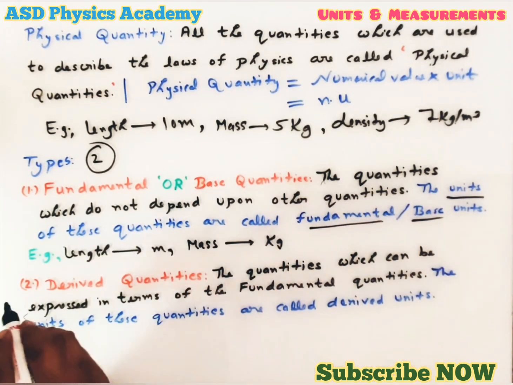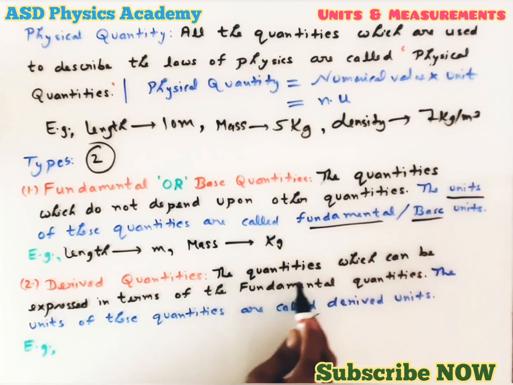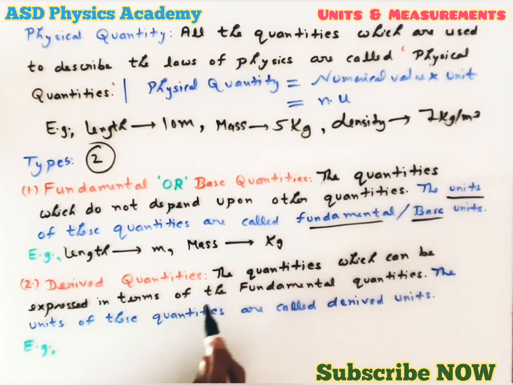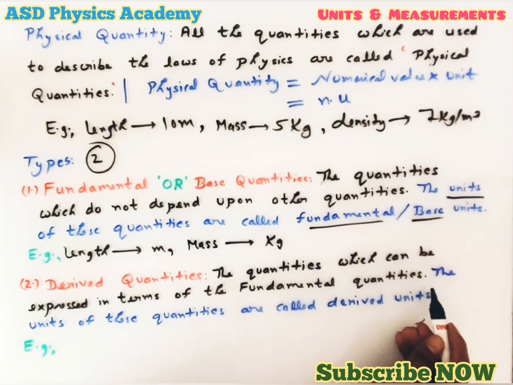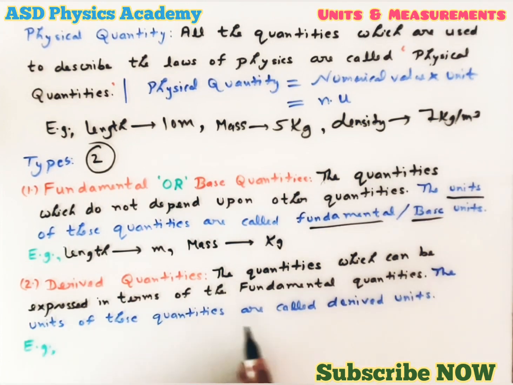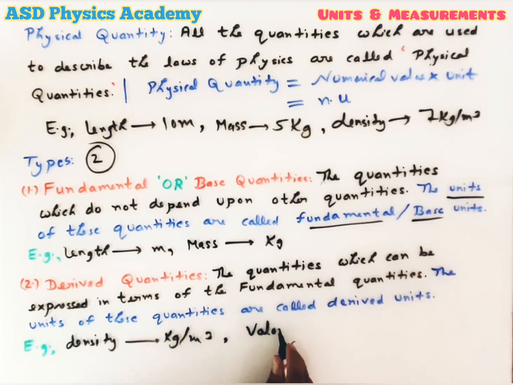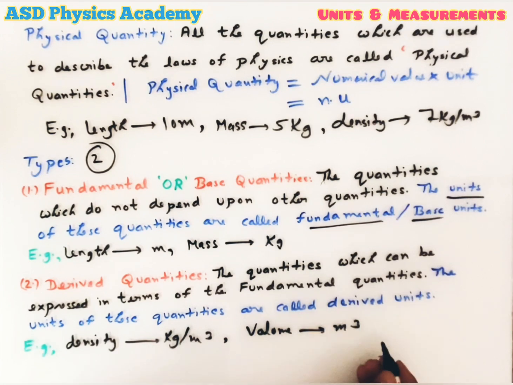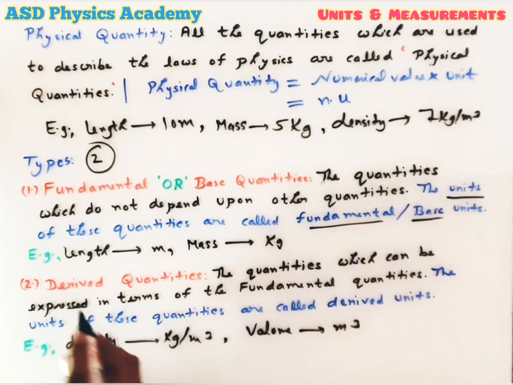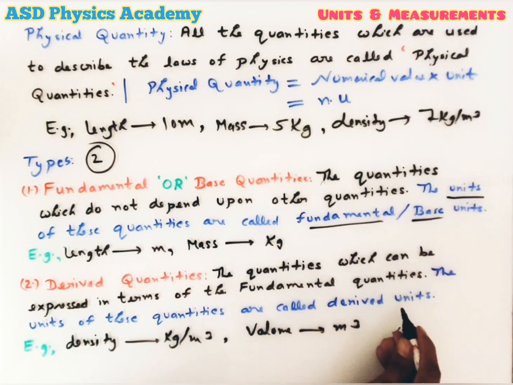Okay. Now second one, derived quantities. That means the quantities which can be expressed in terms of the fundamental quantities, and the units of these quantities are called derived units. For an example, let's take density. Unit kilogram per meter cube. So here this density is the derived quantity and this kilogram per meter cube is the derived unit. Similarly, let's take volume. Unit meter cube. So here also this volume is the derived quantity and this meter cube is the derived unit.